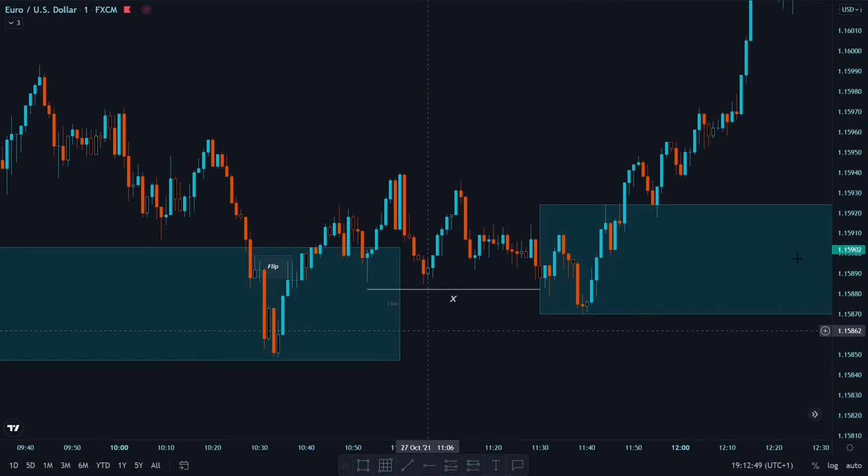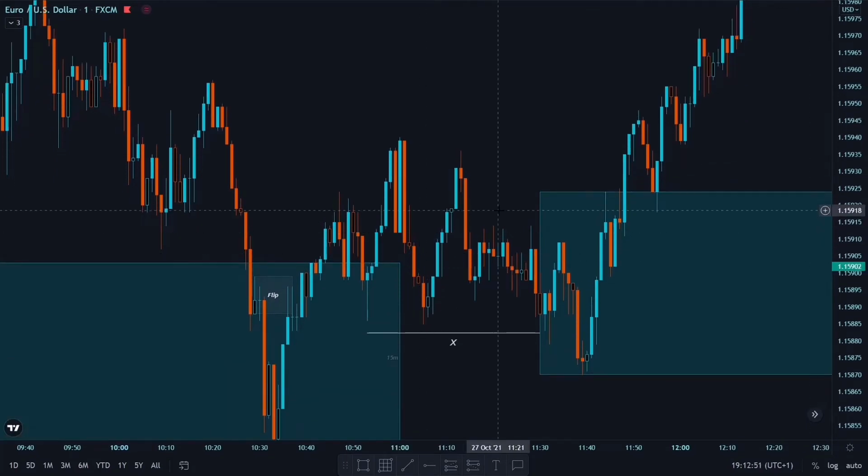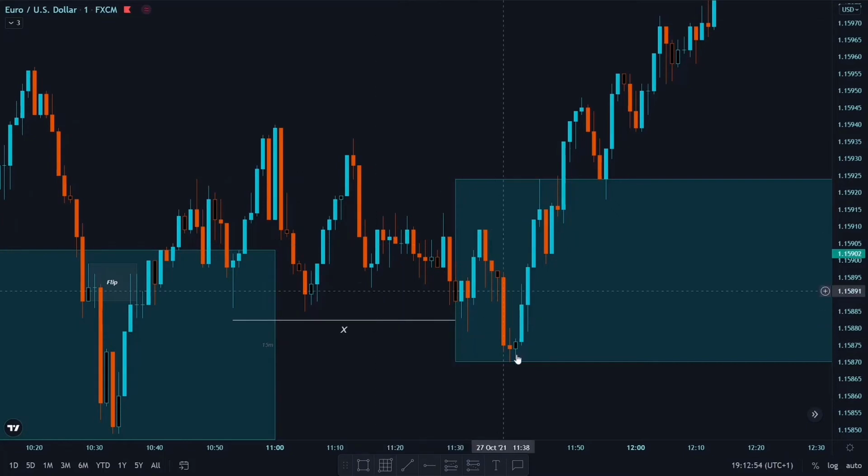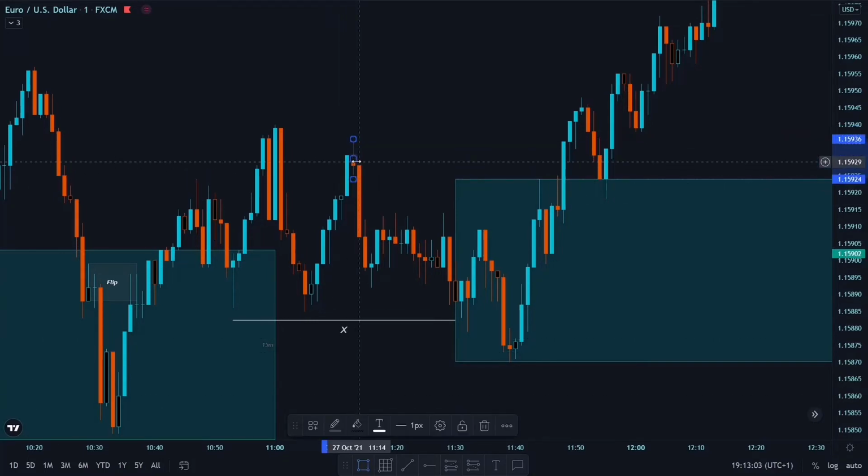Instead what I did is I was looking for a flip here. So again, after sweeping this liquidity, we get a rapid move to the upside, and we have our 1-minute supply zone here. So I marked this candle.